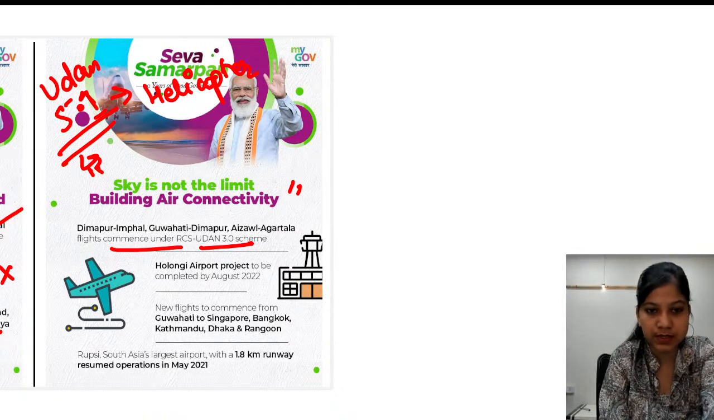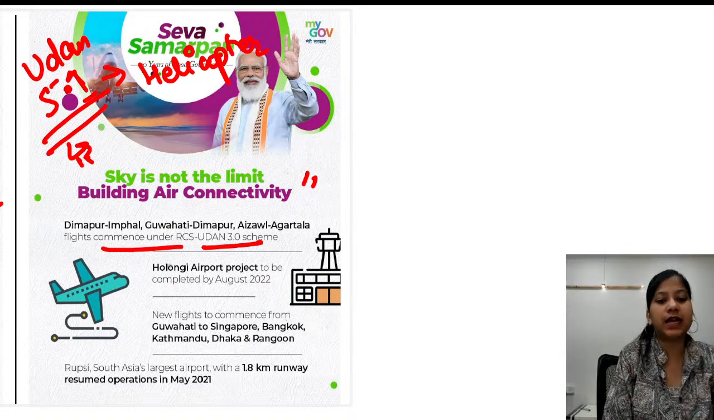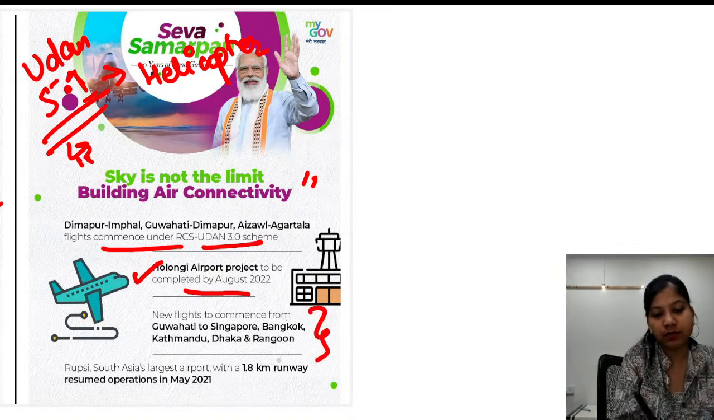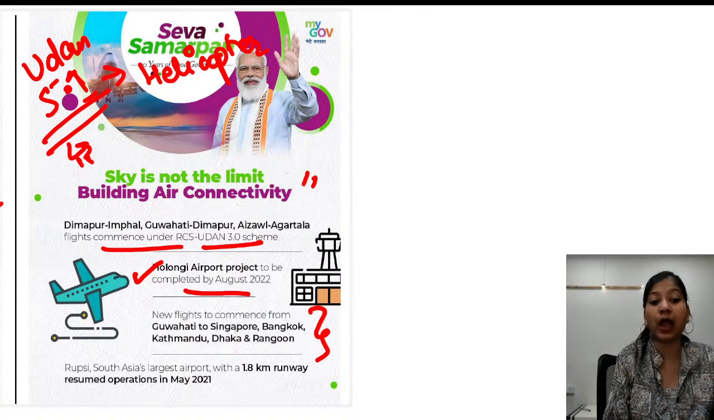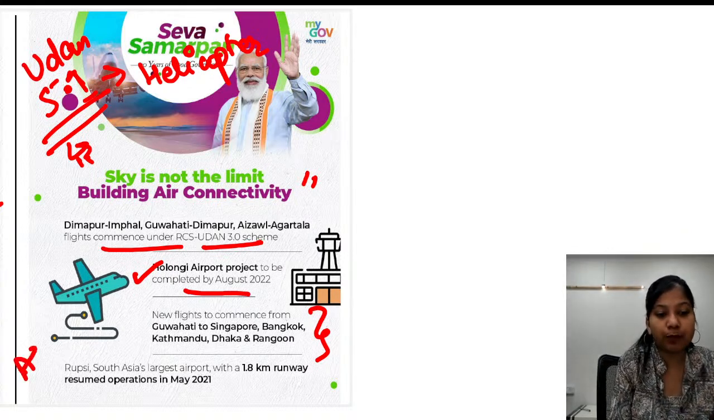So now it is clear, I hope. Next point here is that the Holongi Airport project is to be completed by August 2022 and new flights to commence from these areas: Guwahati to Singapore, Bangkok to Kathmandu, Dhaka and Rangoon. Rupsi, which is an airport in Assam.